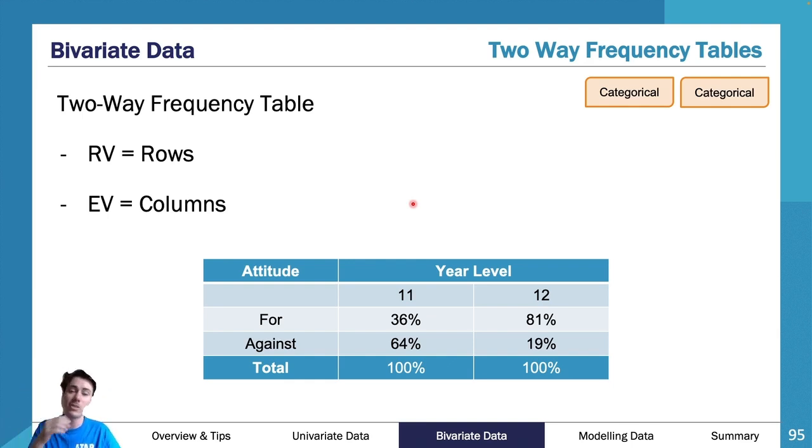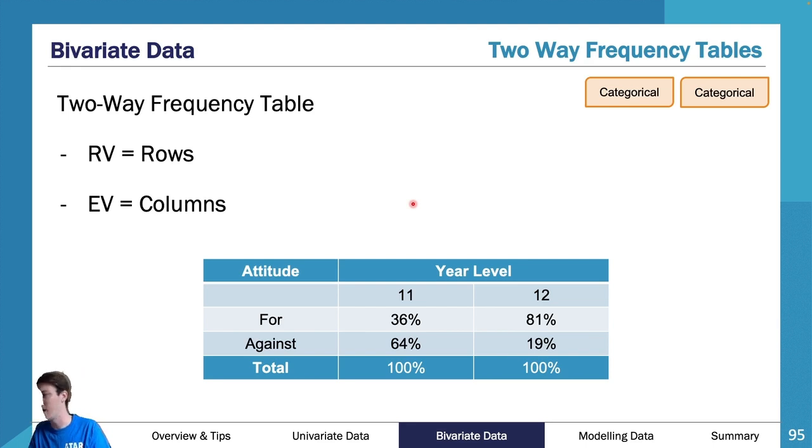Again, please try and do them as a percentage. You can do them as raw data, but the percentage is better just because you may have different numbers of year 11s and different numbers of year 12s, so then your data looks a bit weird because it might look like there are way more year 12s that answered it than year 11s. So your 19% might actually be as a raw data value like 20, but then your 64% of year 11s might as a raw data be like 18.